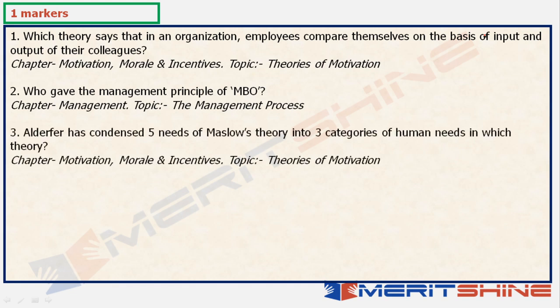Then the question number 3. Alderfer has condensed 5 needs of Maslow's theory into 3 categories of human needs in which theory? Now, if you have heard about it, you would not make a mistake in it. There is no chance that you would make a mistake. You would know that it is talking about Alderfer's existence, relatedness and growth theory, right?